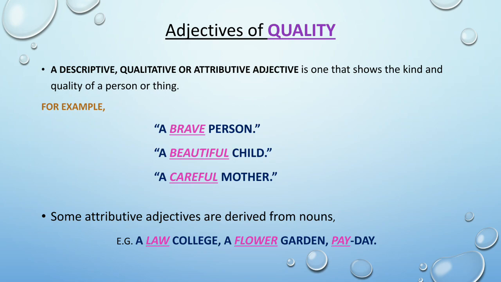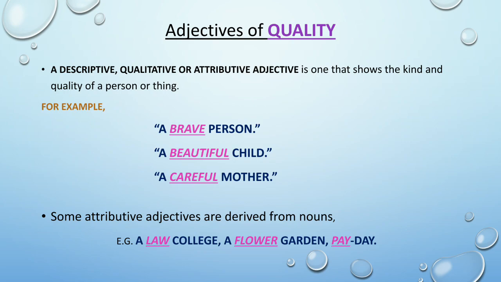Here the nouns are person, child, mother, and the words brave, beautiful, careful are describing the nouns. So these all are adjectives. And as these words are describing the quality of the noun, so these all are adjectives of quality.